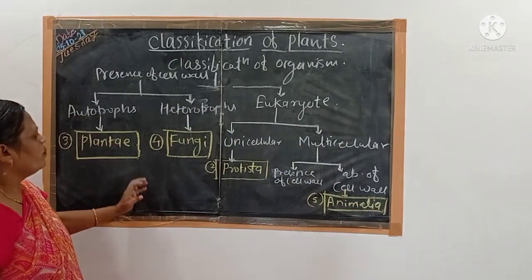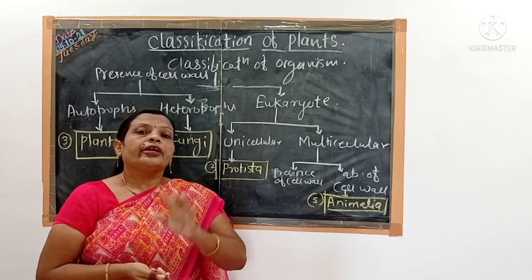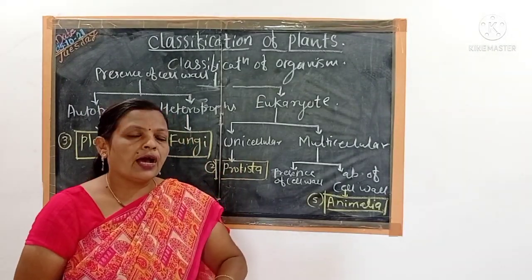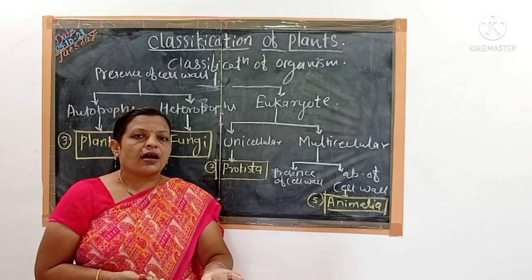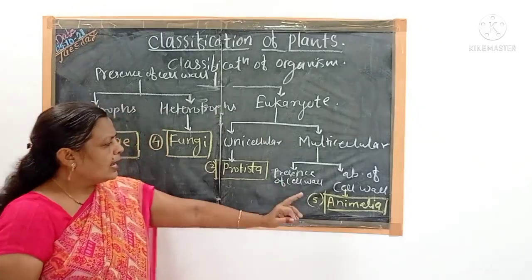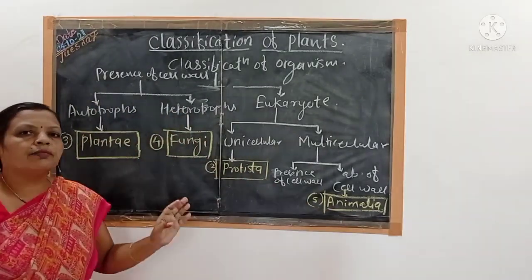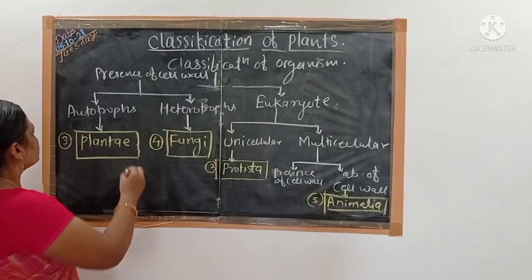So in this way, Whittaker's five kingdom system includes kingdom Monera, kingdom Protista, then kingdom Plantae, kingdom Fungi, and the last kingdom, kingdom Animalia. Out of all these kingdoms, in this year we have to study which kingdom?